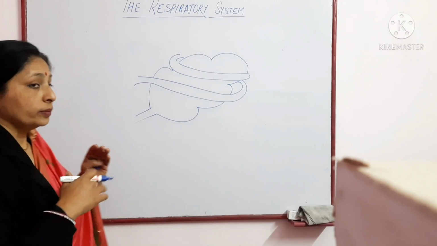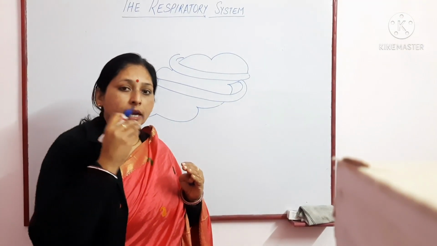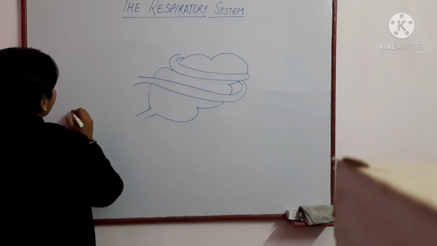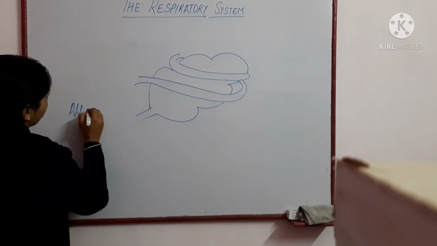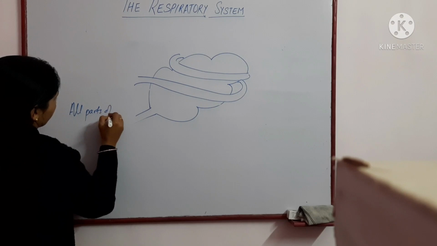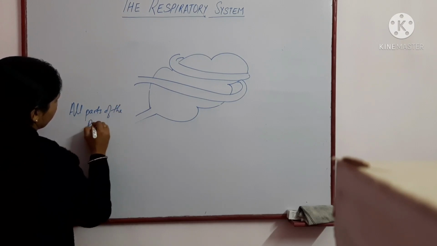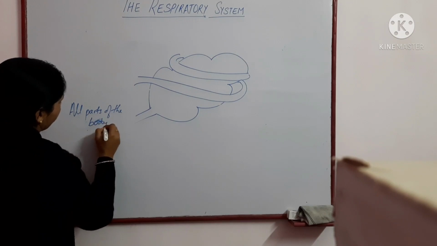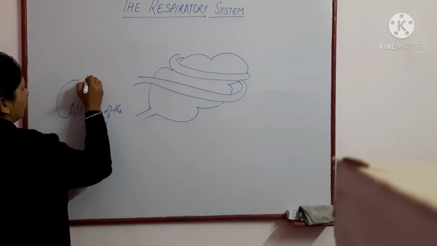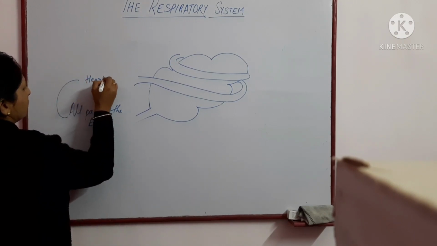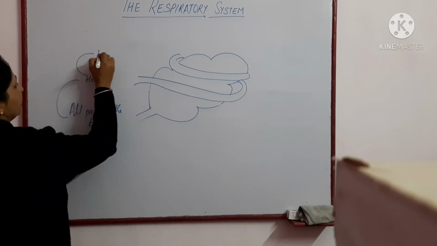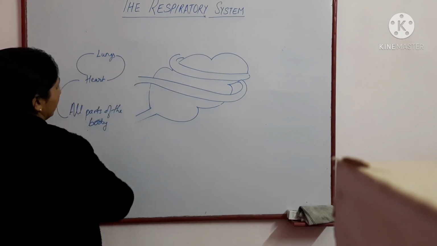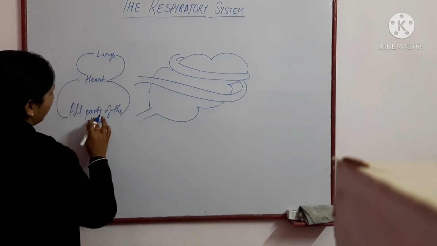First of all, just have a brief idea about where the blood comes from. Blood from all parts of the body comes to the heart. From the heart it is sent to the lungs for oxygenation, and then from the lungs to the heart and then to all parts of the body.